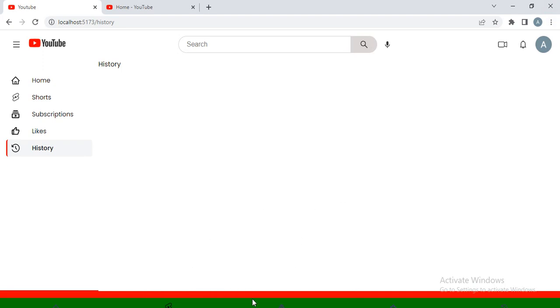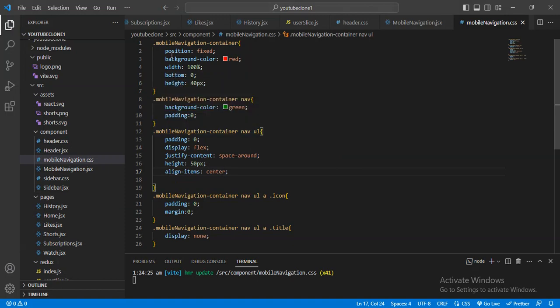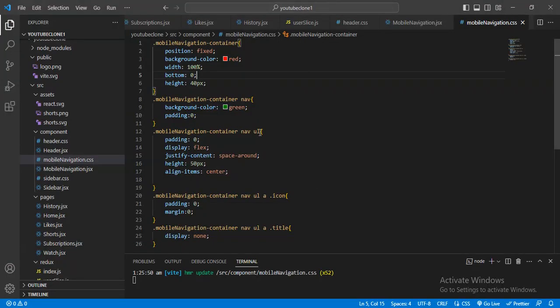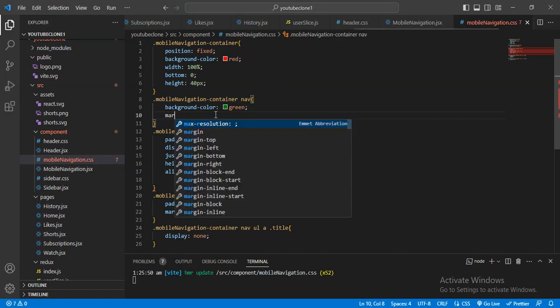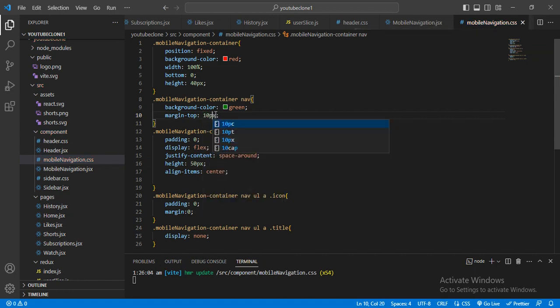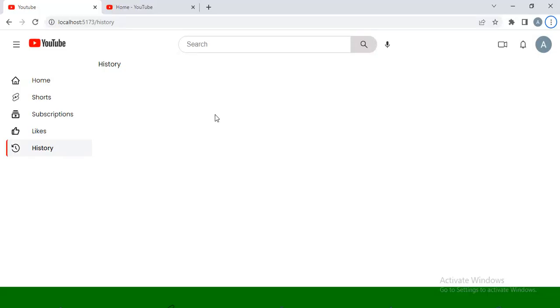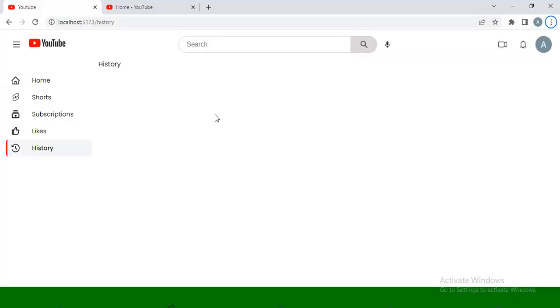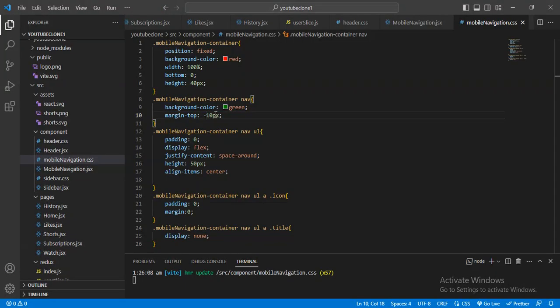I don't want it like that. Let me just check to make it a little bit up. For that in the navigation section I will give the margin top 10 pixel minus, but why are these not coming?